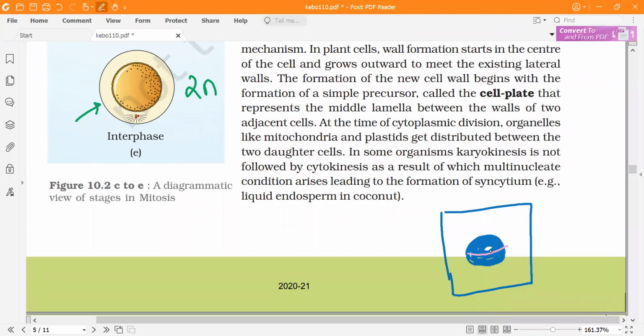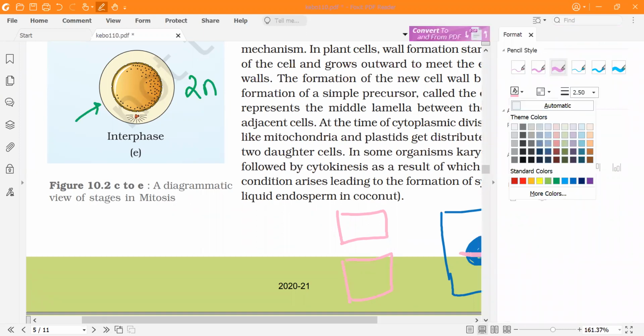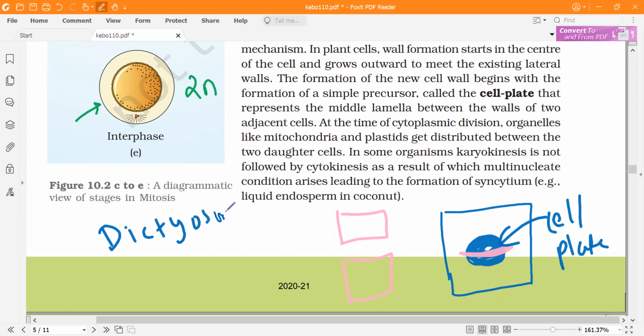Over here, a cell plate-like structure will be formed, and then it will split the plant cell into two cells. Such a structure is what we call the cell plate. Now, what will form the cell plate? In plant cells, the cell plate is formed by dictyosomes. Dictyosome is another name for the Golgi body. In plants, we refer to the Golgi as dictyosome, along with endoplasmic reticulum and spindle fiber.